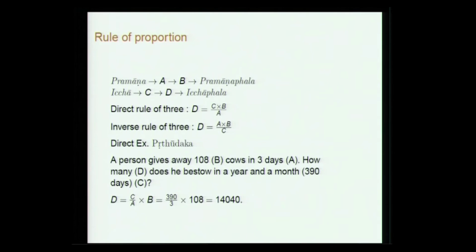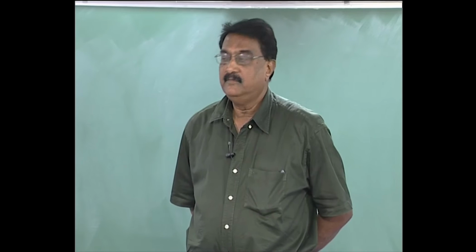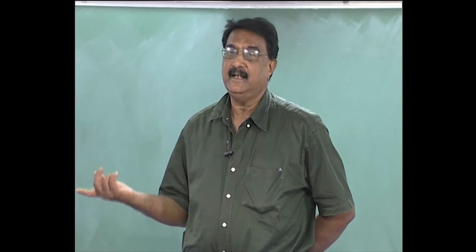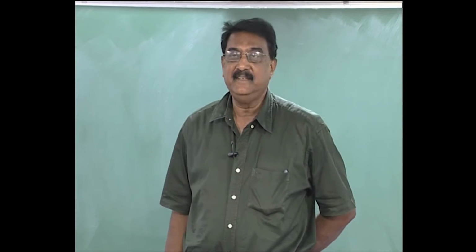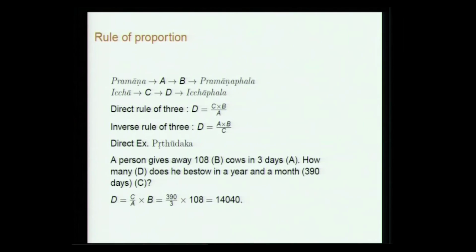Then he talks about the rule of proportion, which is a very important thing, Trairashika, and of course generalizations of that to 5, 7, 9 etc. The problem is, suppose you have a pramana A and the pramana phala is B, then what is the phala for some ichha C? So, C is ichha, then what is the ichha phala? The direct rule of 3 will give D is equal to C into B by A. So, you take the pramana phala, divide by the pramana and then multiply by the ichha.